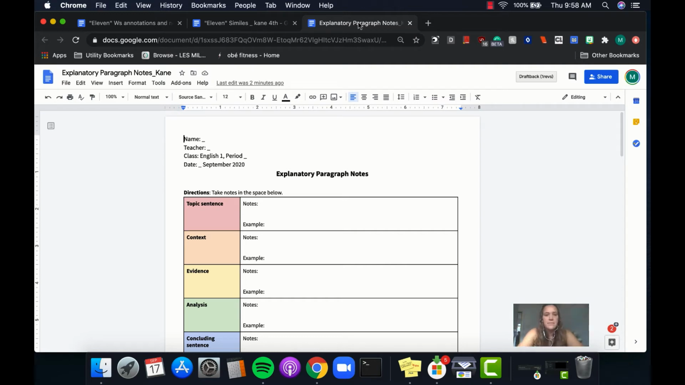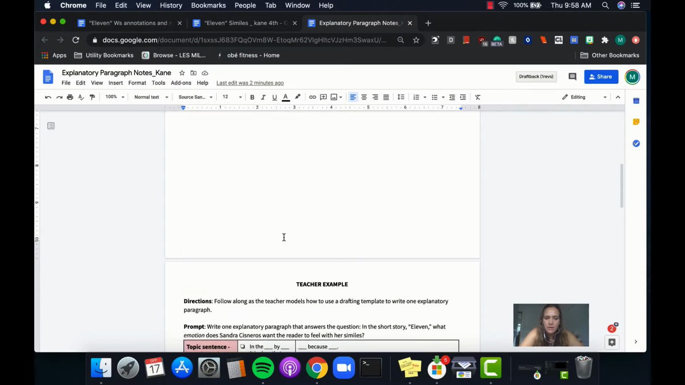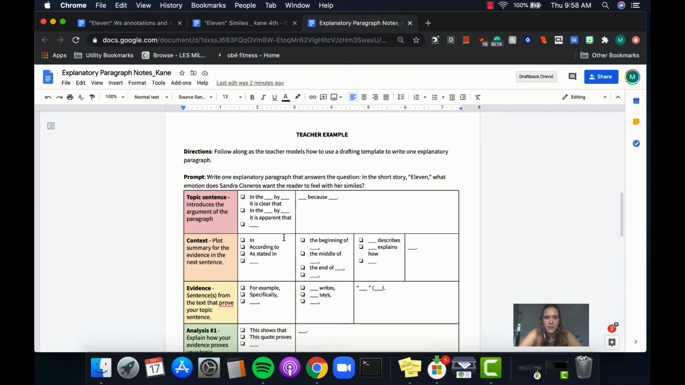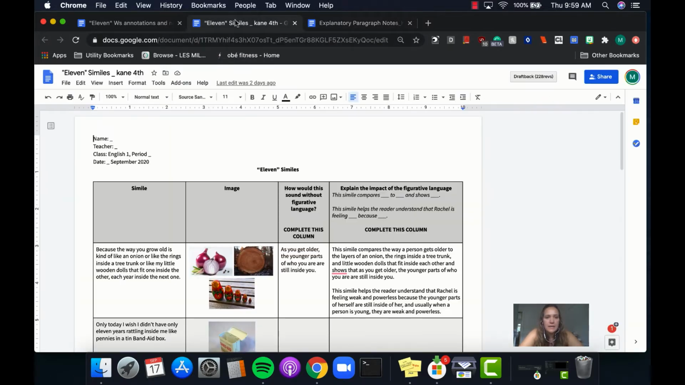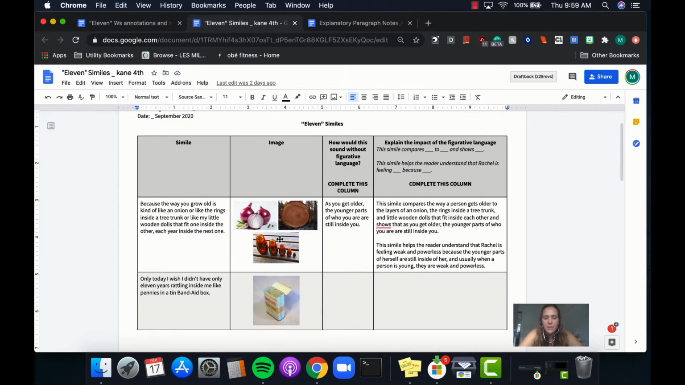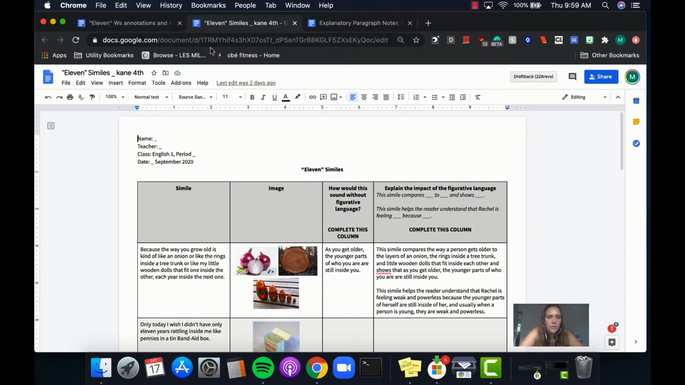All right, hi folks. So I'm getting ready to work on my explanatory paragraph for the short story "Eleven." There are a few things I'm going to want to have open to make this as easy as possible. I've got open my explanatory notes page with all of my sentence frames. I have open my simile chart, right? Yours should be completed all the way out, with all your examples of the impacts of each simile. So I have that document open.